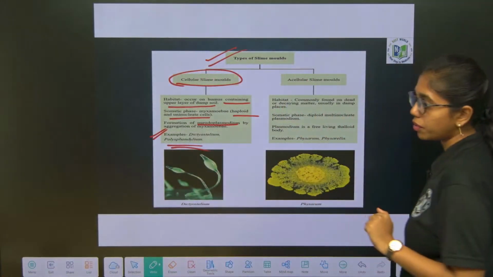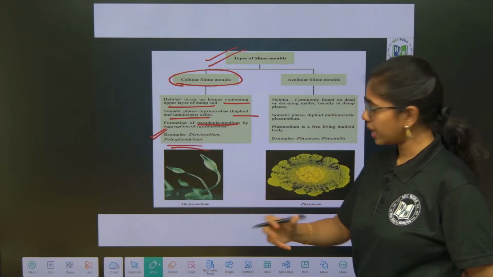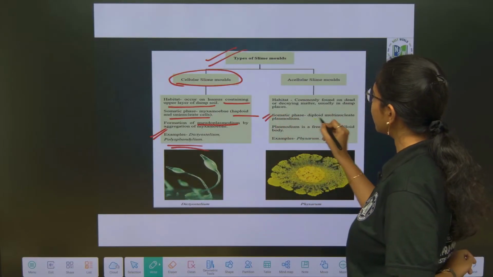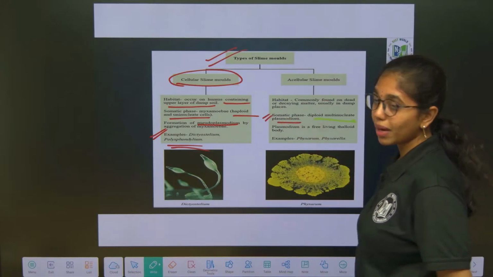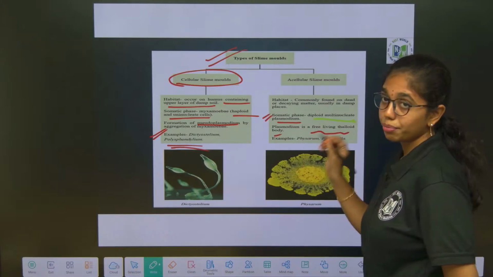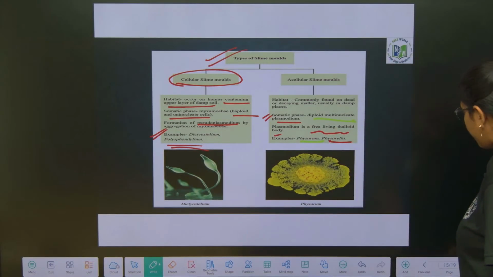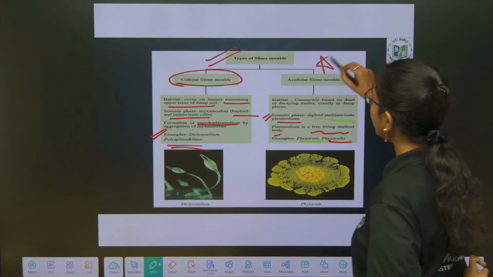Acellular slime molds: the habitat occurs in dead and decaying matter. The somatic phase is a multinucleated plasmodium. Plasmodium is a free-living thalloid body. Best examples include Physarum and Physarella. Remember the examples of acellular and cellular slime molds, which is very important.